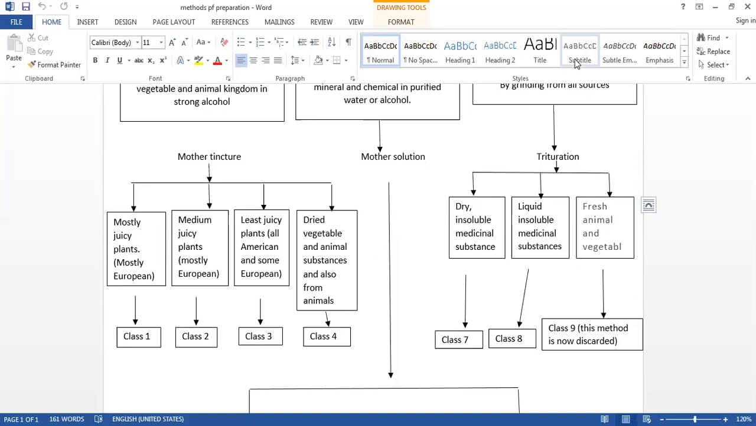Here, for the calculation of the drug power of the mother tincture, the ratio of the medicinal substance and the strong alcohol is 3:2. Or you can say 2:3 if you are taking strong alcohol to medicinal substance. So if your medicinal substance is 3 ml, then you have to add strong alcohol of 2 ml. So once you have added, you have to keep these for 8 days.